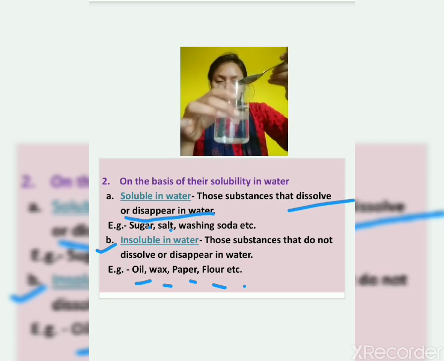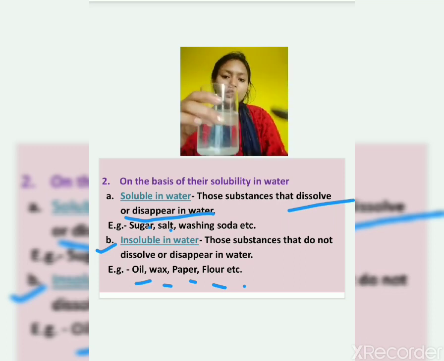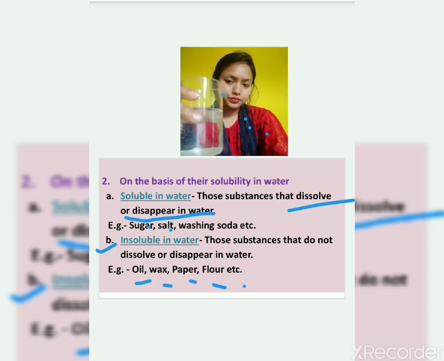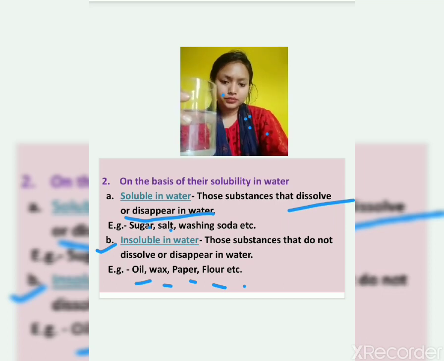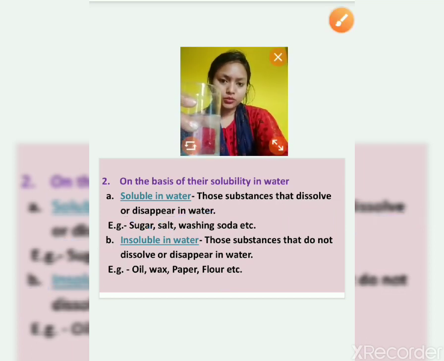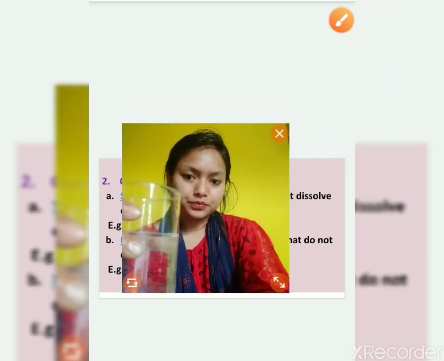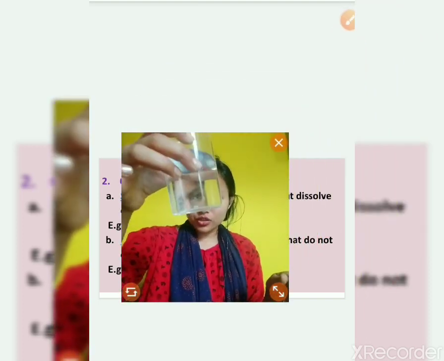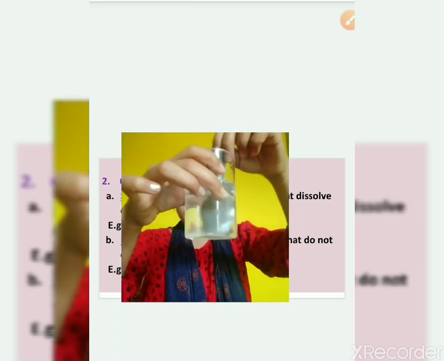Now here you can see I have put a pinch of salt in this water, and I'll dissolve it.